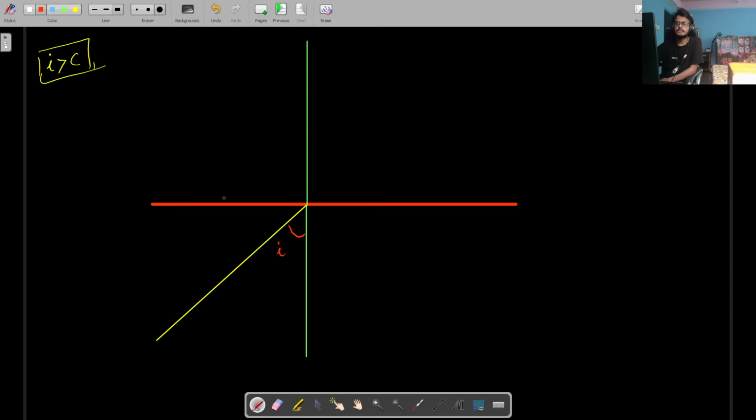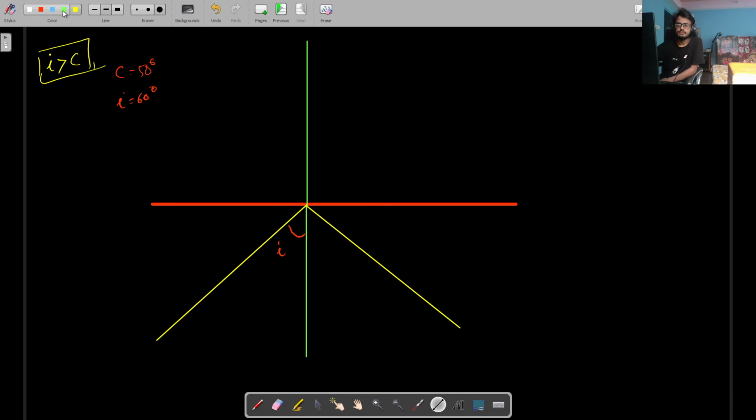This is the angle of incidence. Now we know that the angle of incidence is greater than the critical angle. Let us assume the critical angle to be 50 degrees for this system. Then the angle of incidence is 60 degrees. It is greater than the critical angle. Now this is the case of total internal reflection. The light will completely reflect back this way.